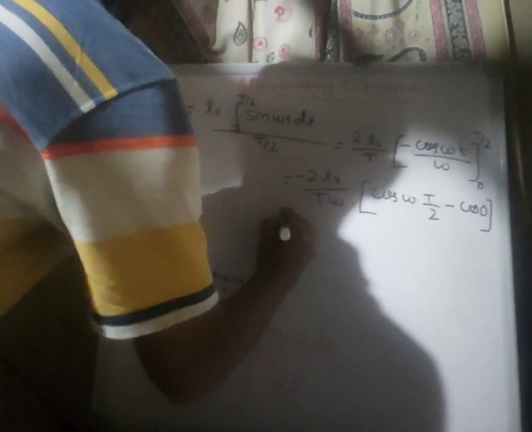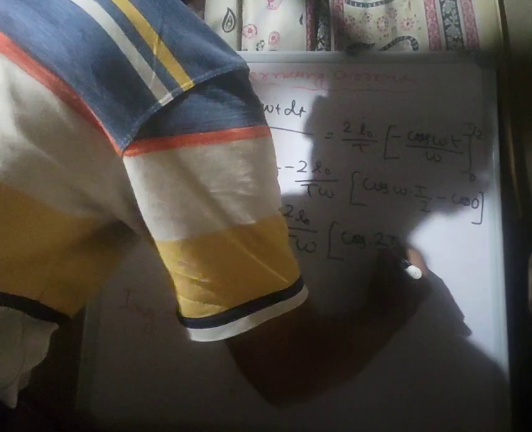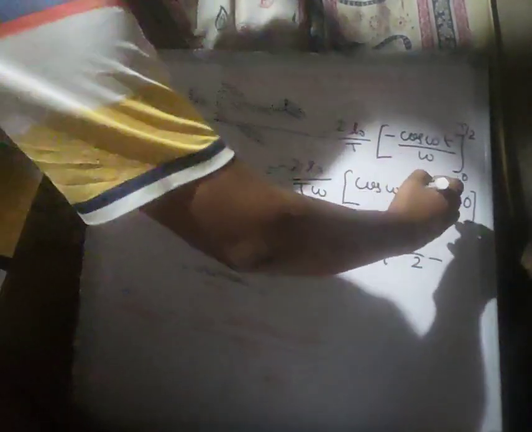So minus 2 I naught upon T omega, and here we know that omega equals 2 pi upon T, and we also know that the value of cos 0 is 1.